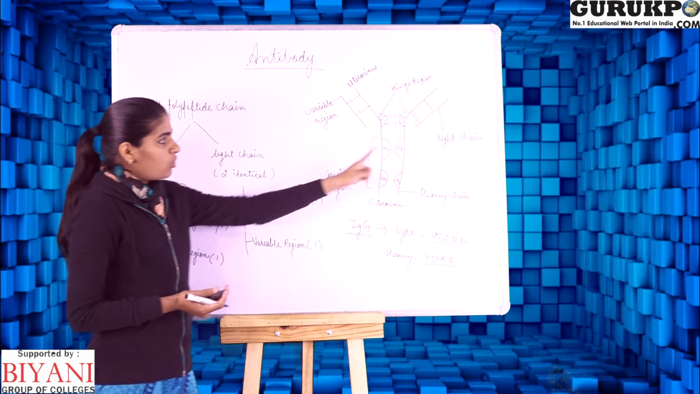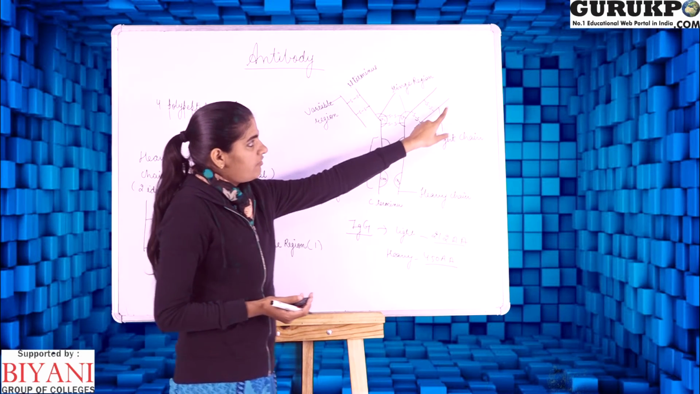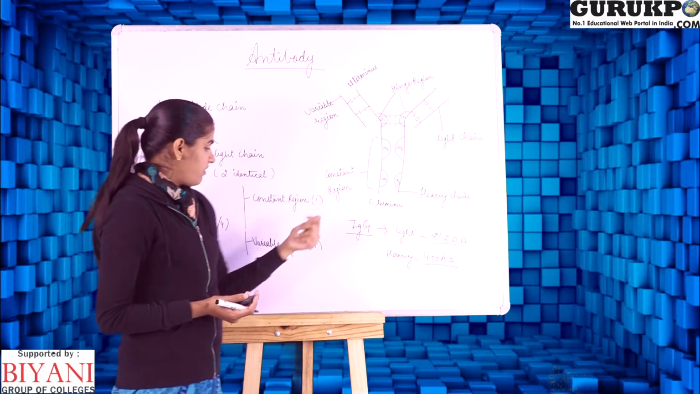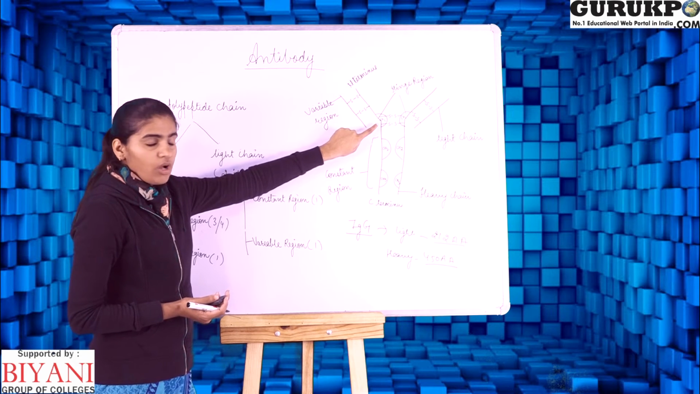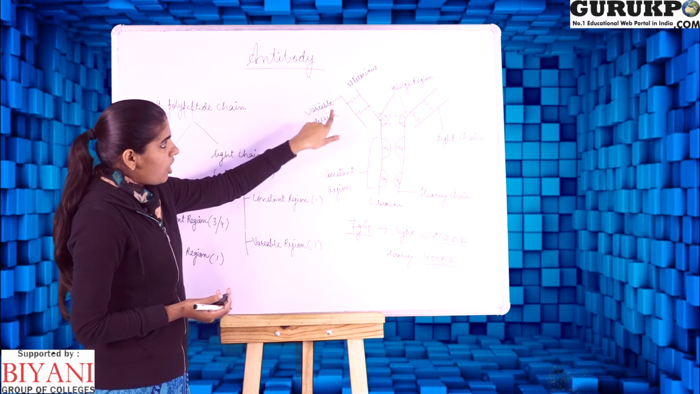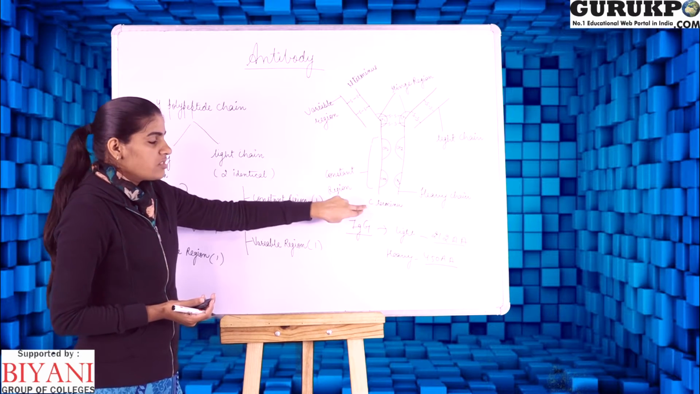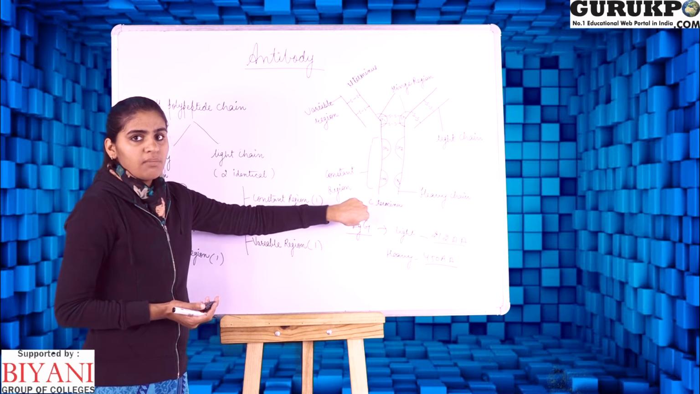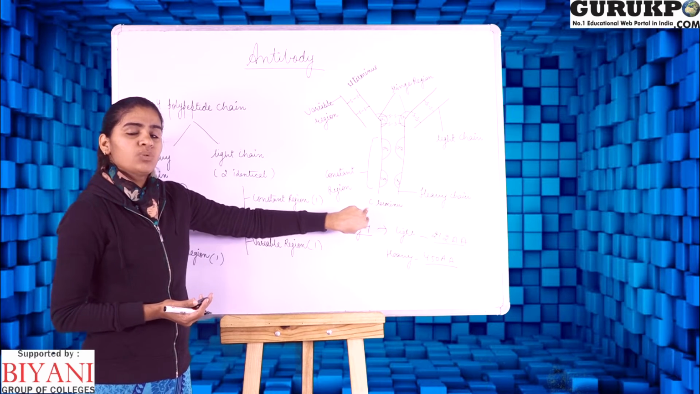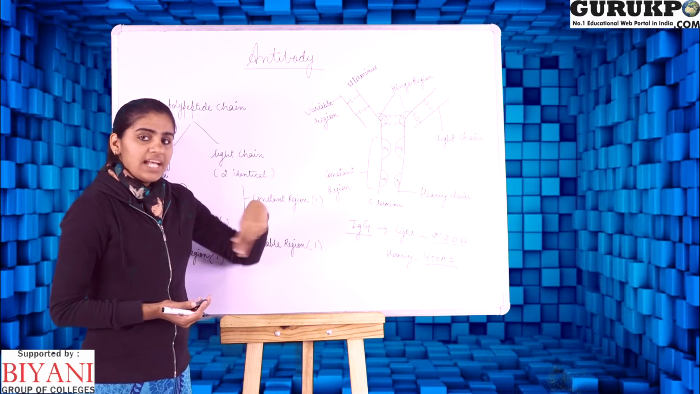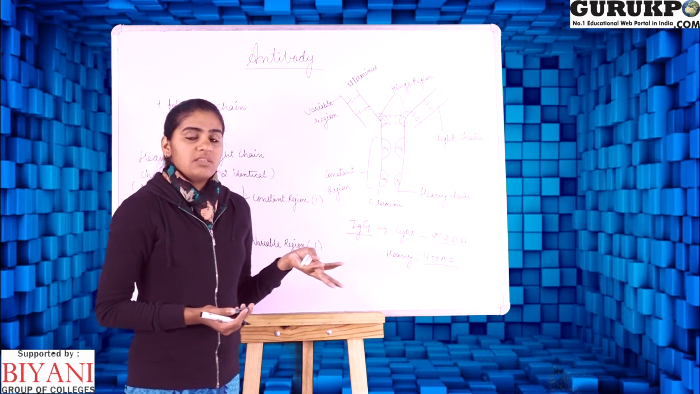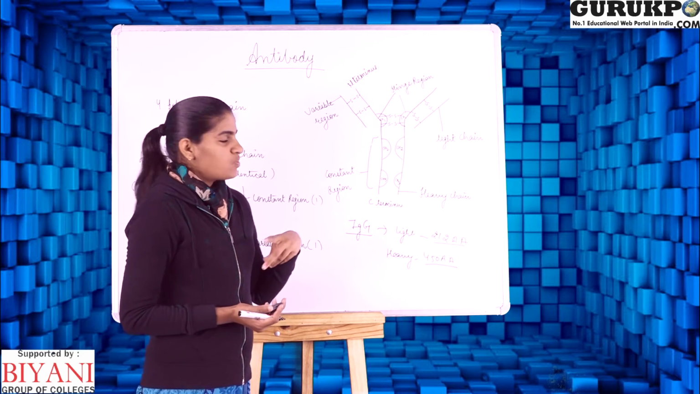The light chain contains only one variable region and one constant region, whereas the heavy chain has either 3 or 4 constant regions and 1 variable region. The constant region has no variability in its amino acid sequences, that's why it's known as the constant region, whereas the variable region has variability in its amino acid sequences in different types of antibodies, that's why it is known as the variable region.